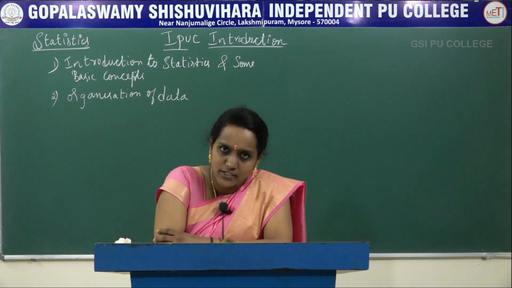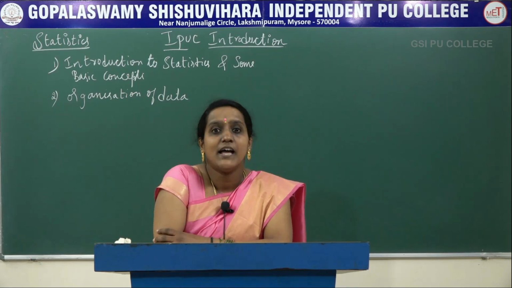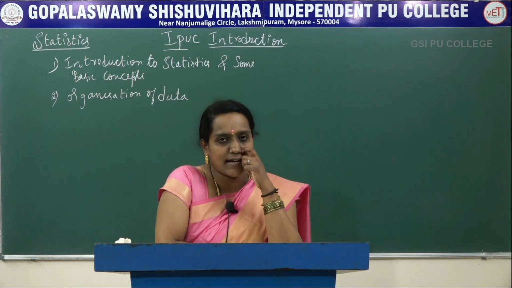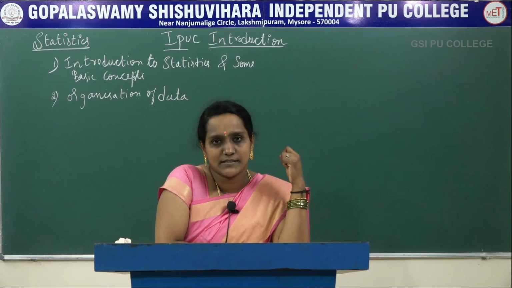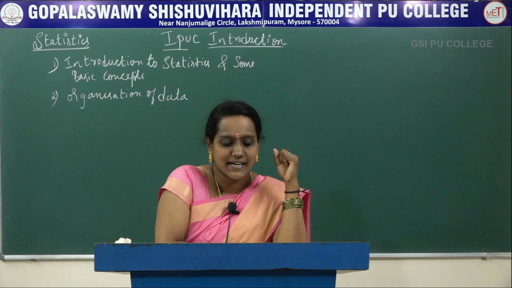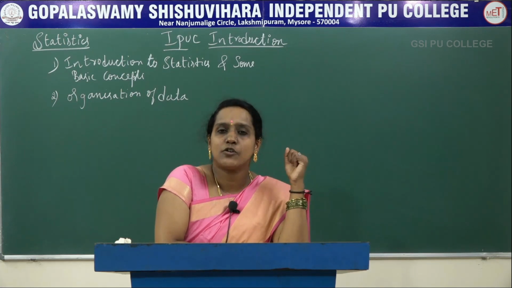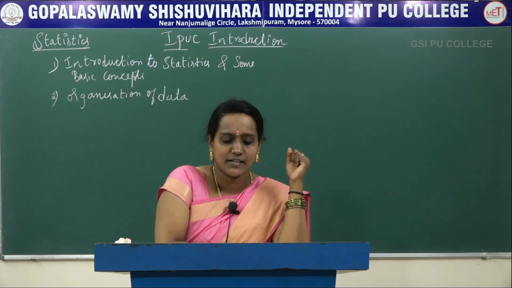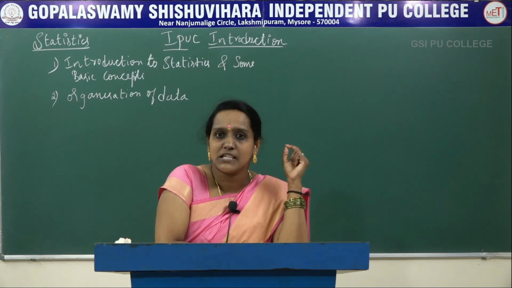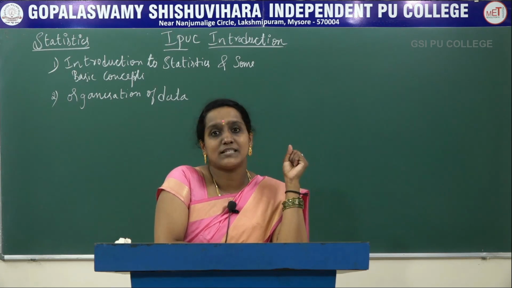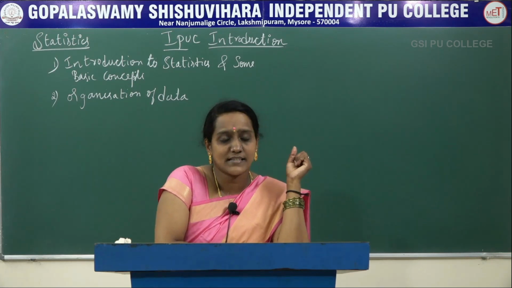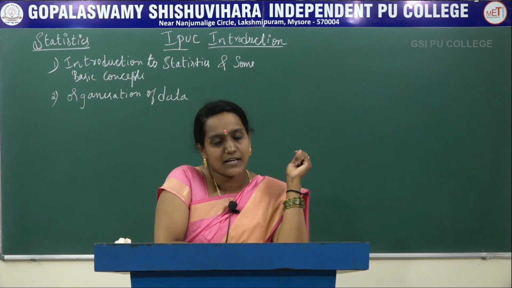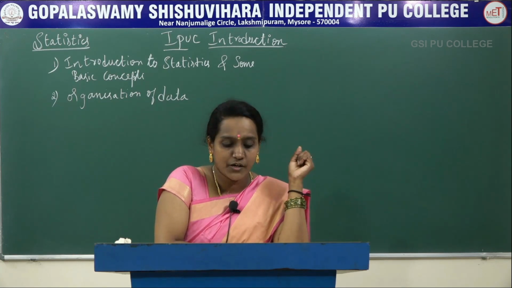Under organization of data we will study statistical inquiries and stages. The stages of statistical data are primary and secondary data, and the methods of collection of primary and secondary data, and what is a questionnaire, what are the rules or steps we should follow while constructing a questionnaire, and what is census survey and sample survey, and the methods of sampling.